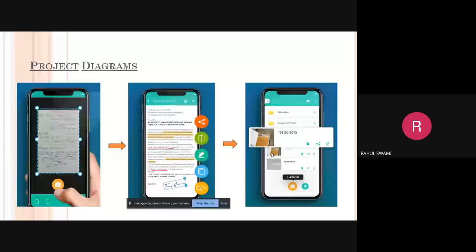I only ask about these diagrams: are these images of your project, or taken from the internet? Sir, we are currently developing, so these are sample images. We just presented a theme that our app will be similar to this app. It is not the actual photo of our app. So this is not your actual photo? No, sir, it's not actual. It's a theme. We will be developing something similar. Yes, sir. Okay.